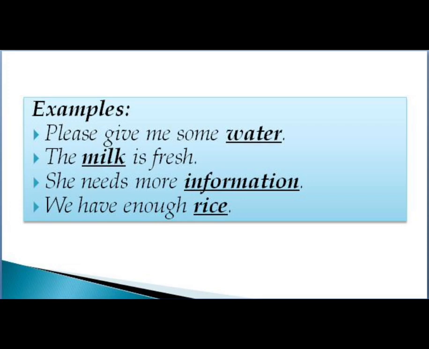Now look at the fourth sentence. We have enough rice, like grains of rice. You cannot count grains of rice one by one. So this is again uncountable. So countable and uncountable are very simple. In countable we only know how many things there are, we can count them, but in uncountable we cannot count. So I hope you all understand all types of noun easily. And now we are going to end this lecture, and I hope you understand the concept.